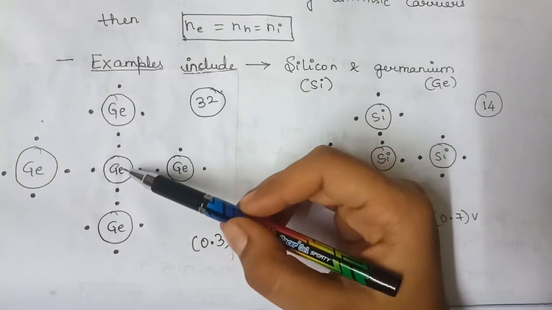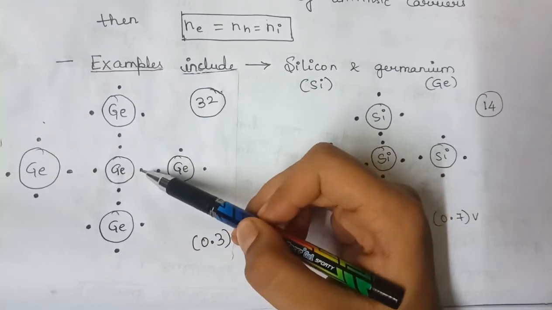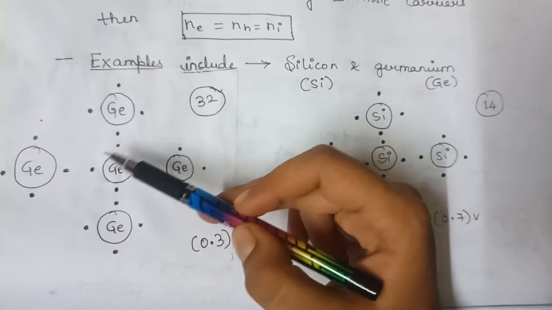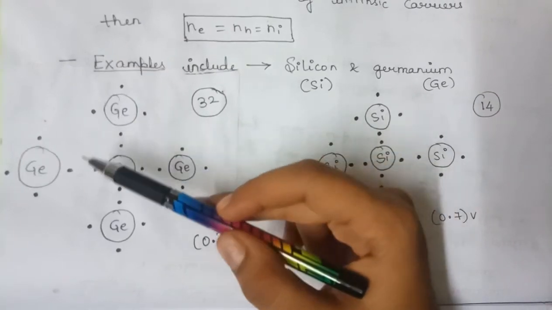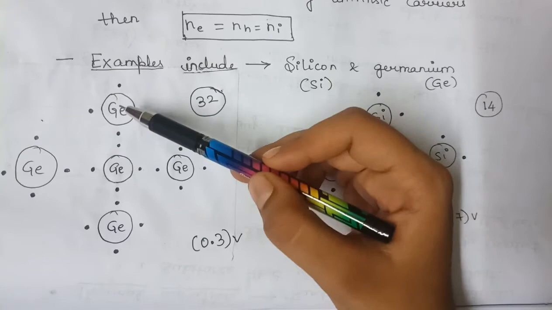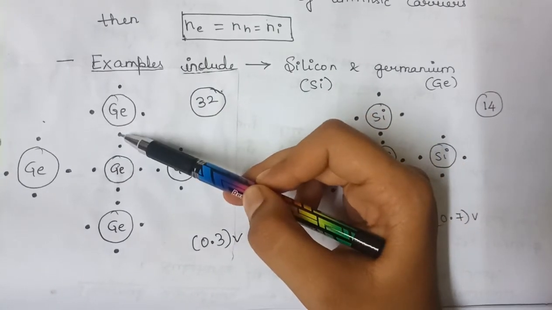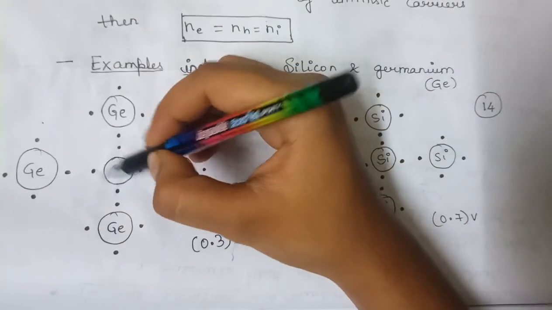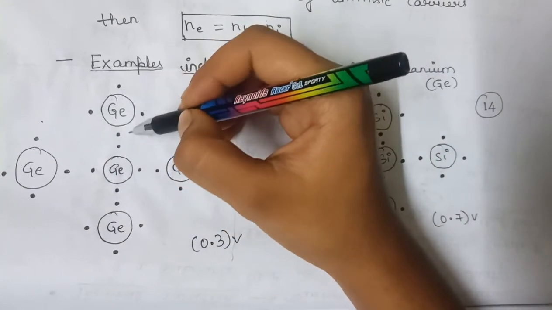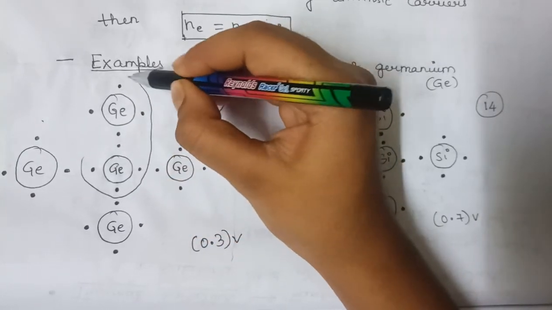So this is a germanium atom. It has 4 electrons in the outermost shell, and since it has only 4 electrons, it tries to share with other germanium atoms. So we have another germanium atom, again with 4 electrons in the outermost shell. So now you can see that since this has 4 electrons and this has 4 electrons, they both try to share.